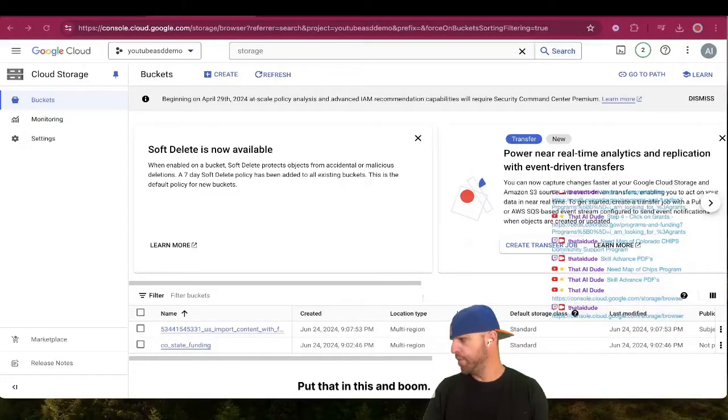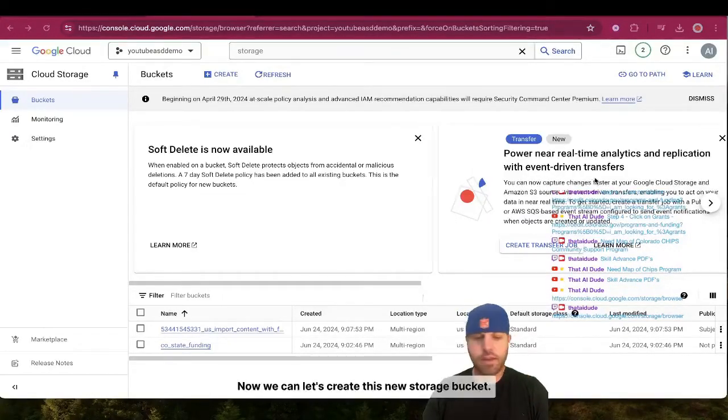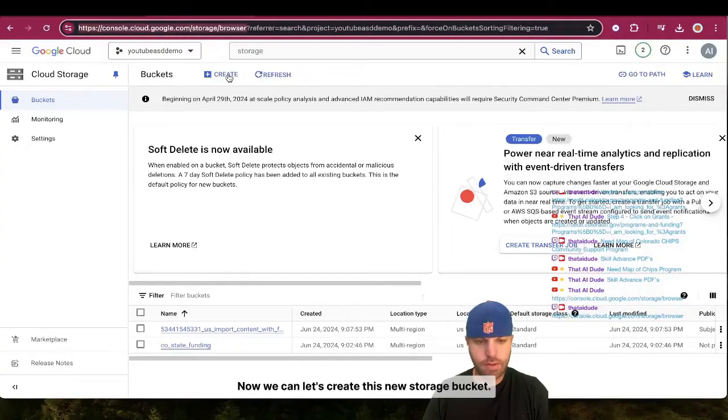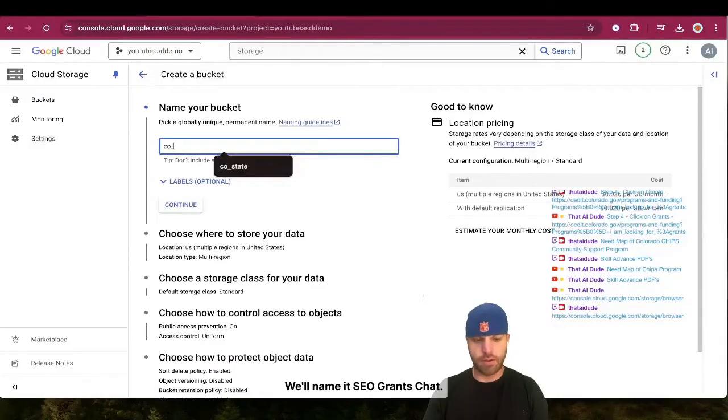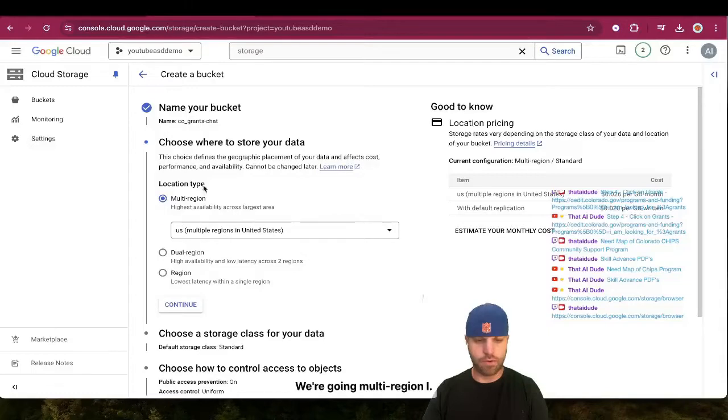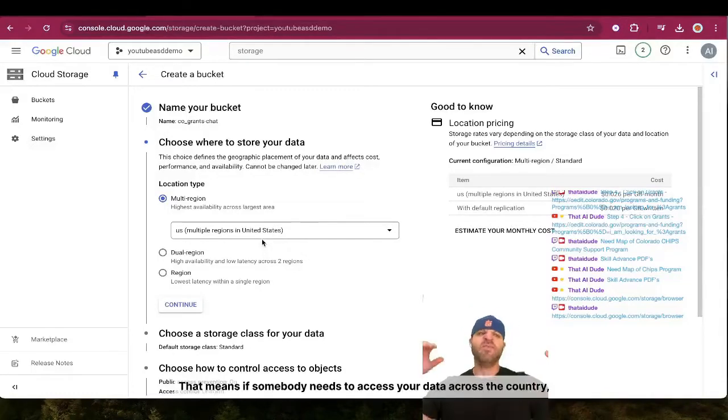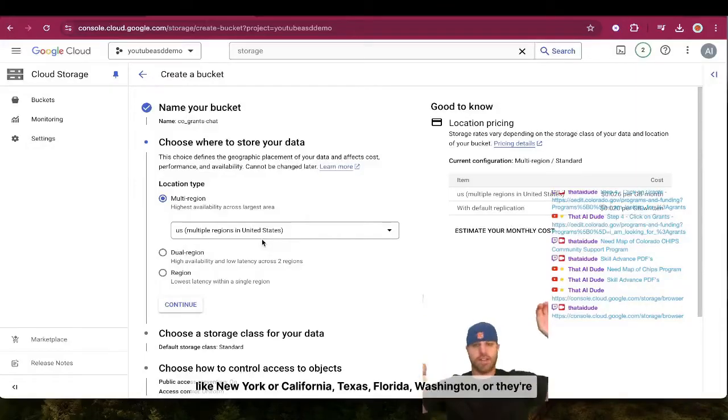Now let's create this new storage bucket. We'll name it CO Grants Chat. Continue. We're going multi-region AI. That means if somebody needs to access your data across the country, like New York, California, Texas, Florida, Washington, they're going to be able to pull from those regions, and it's actually going to reduce your cost.